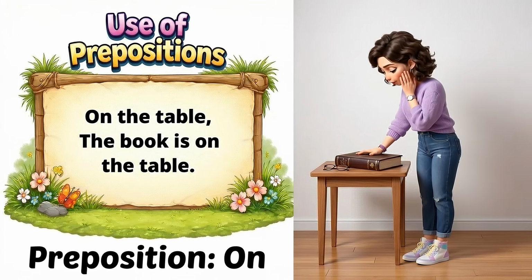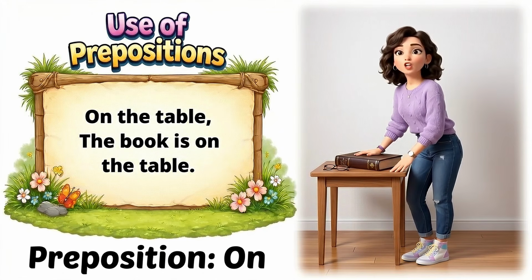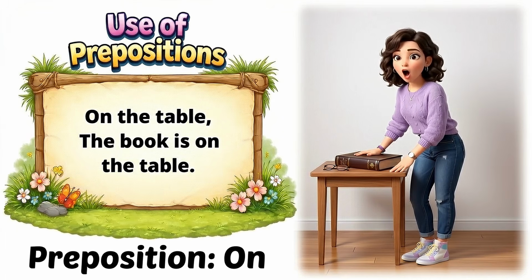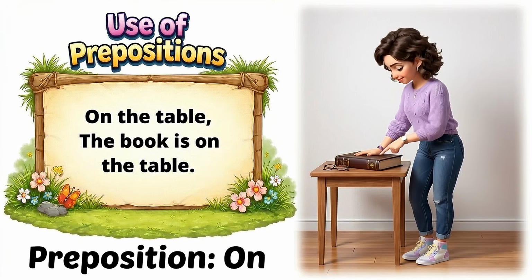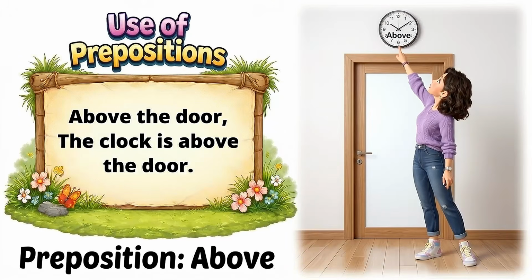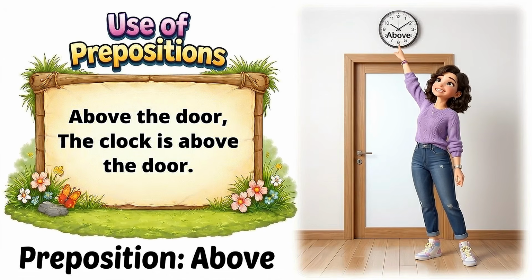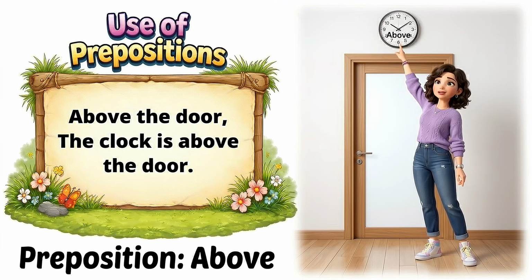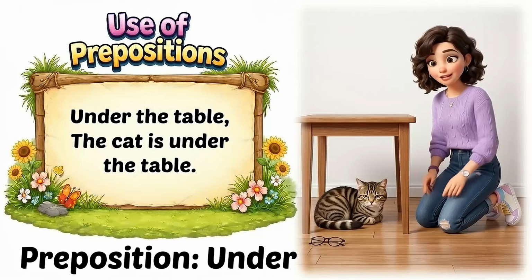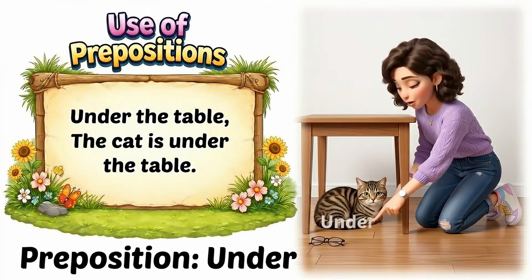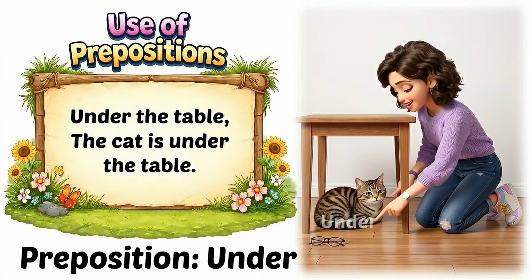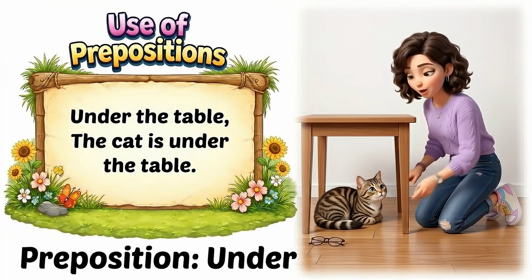On the table. The book is on the table. Above the door. The clock is above the door. Under the table. The cat is under the table.